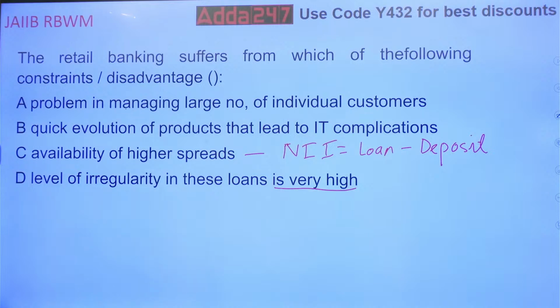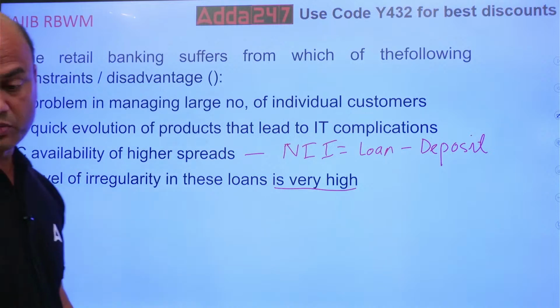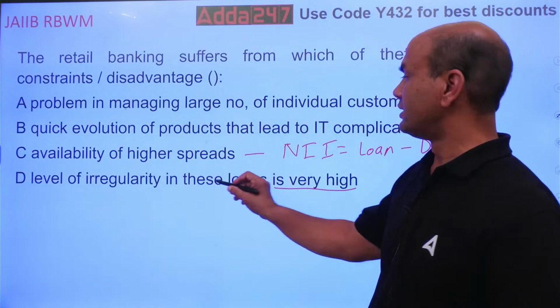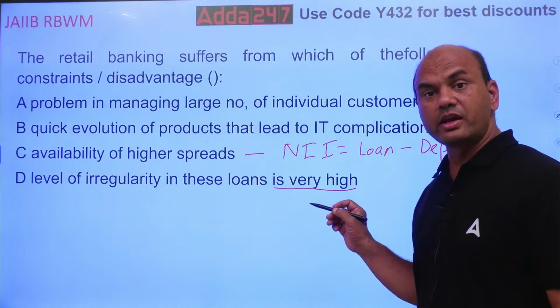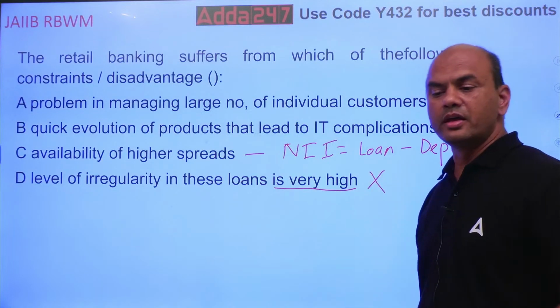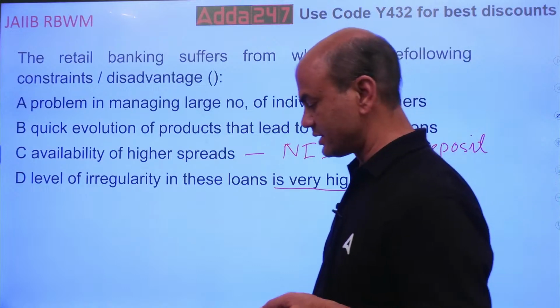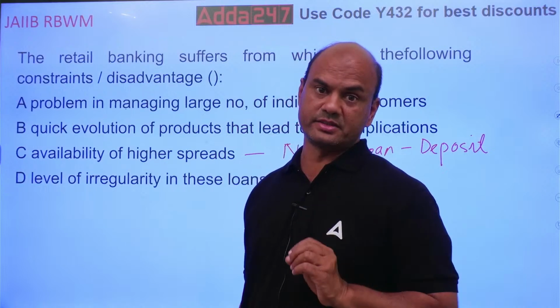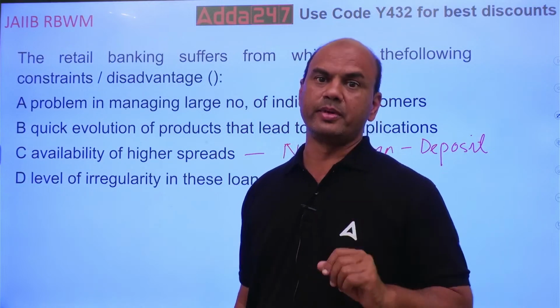Think over it, everyone. Which one is not true? You want the one that is not true. So the not true one over here is this: the level of irregularity is very high. It is wrong. The irregularity or NPAs in retail banking are very less as compared to corporate banking.